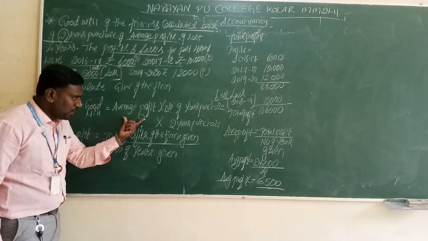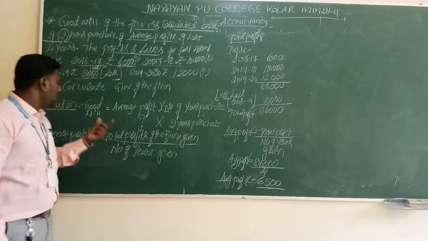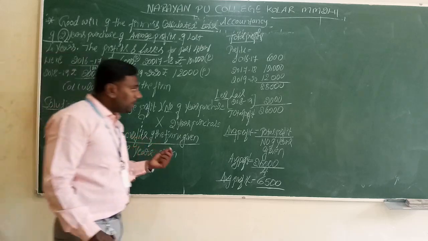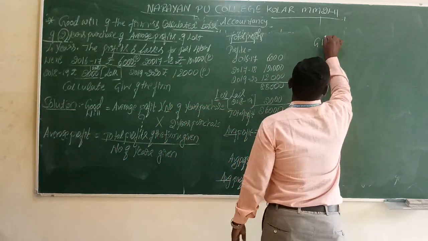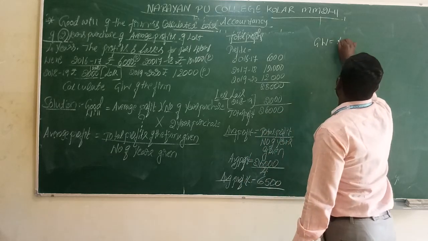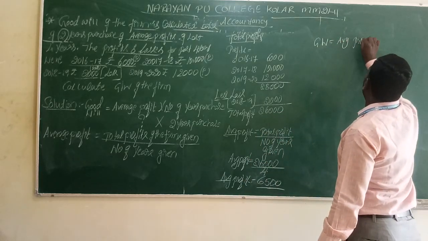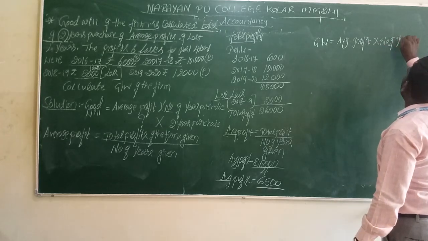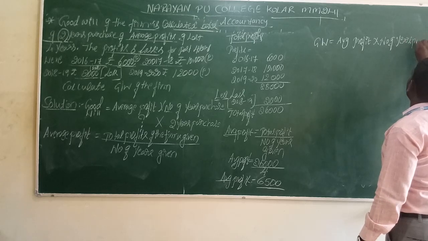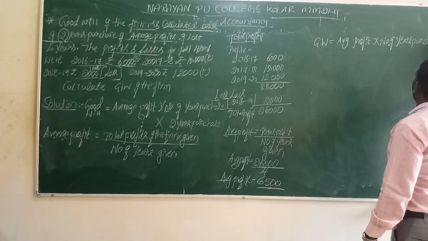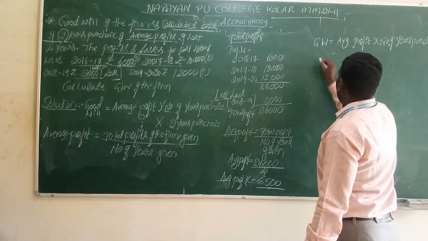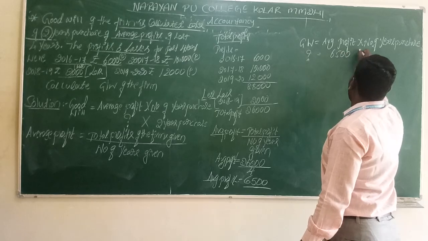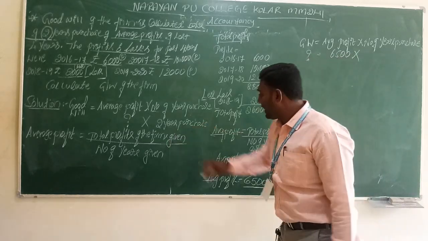The first information is also available, the second information is also available. With the help of these two, we have to find out the goodwill. So the next step: goodwill is equal to average profit into number of years purchase. Therefore, goodwill is a question mark, we don't know. Average profit is 6,500 into number of years purchase. They have given 2 years.